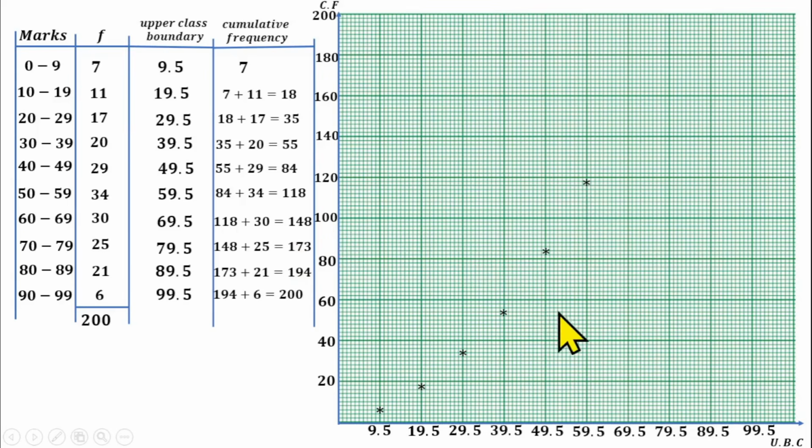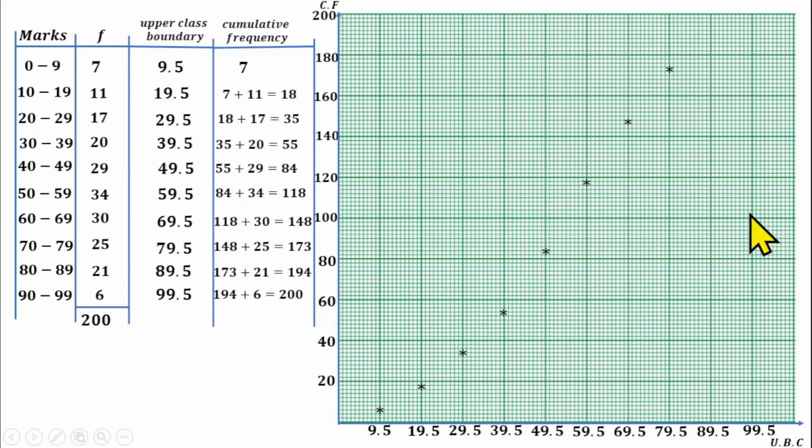Then the next one will be 148, which is under 69.5. It's 140. Then to get 8, that should be the fourth line after 140. That should be 148, the fourth line there. Then the next one is 173 under 79.5. This is 160. The fifth line should be 170. Then 173 should be the sixth line and a half after the fifth one. So that will be 173.